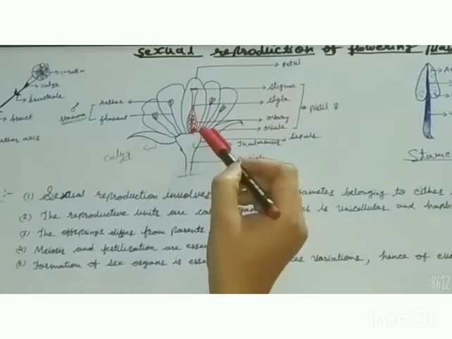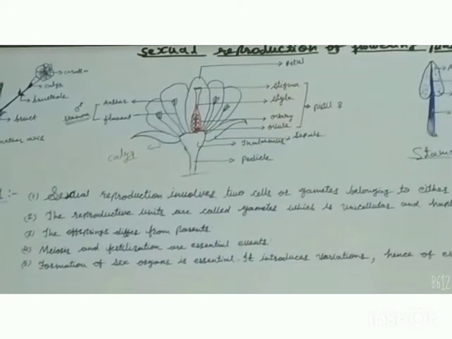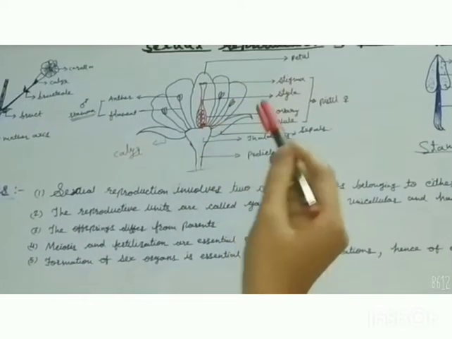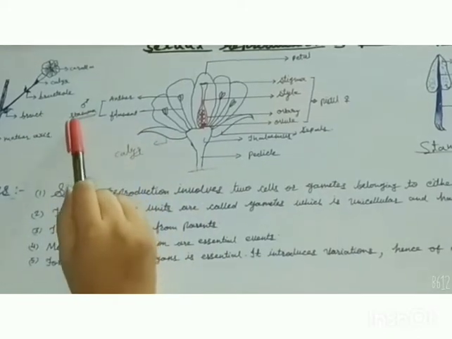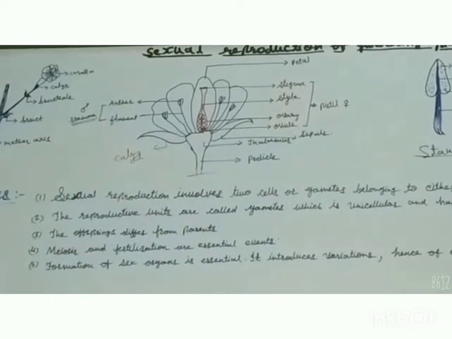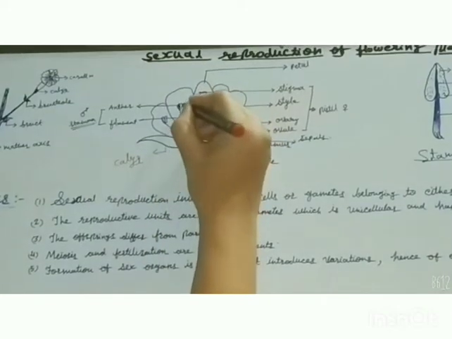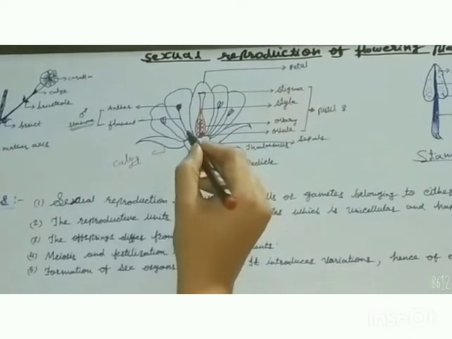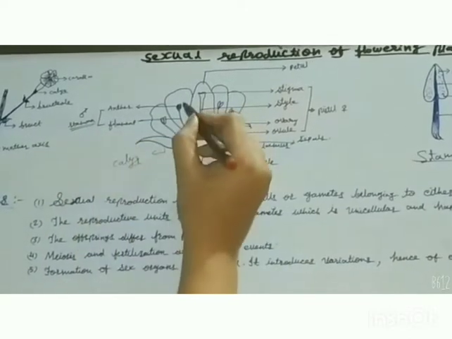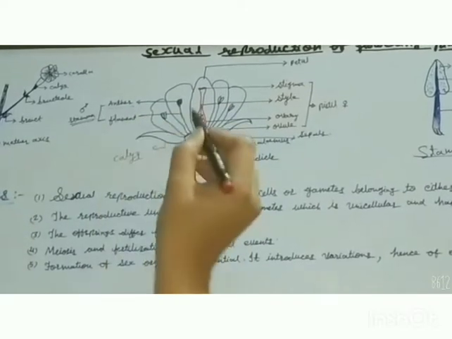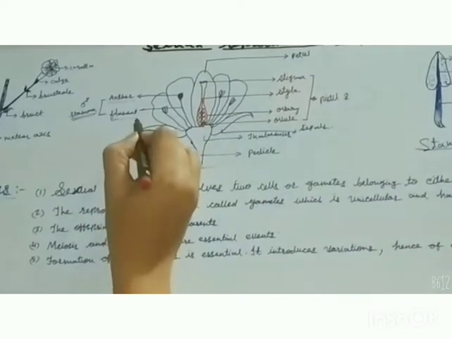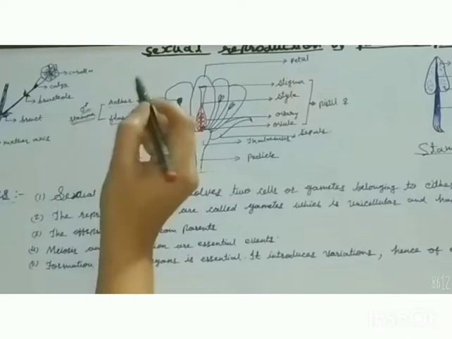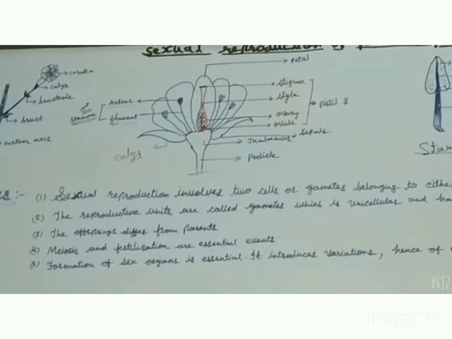Then after, male and female reproductive organs are there which make two separate whorls. The third whorl is of the male reproductive organ which is called the stamen. You may see here, it's a bilobed structure which is attached with a stalk or filament-like structure. This lobed structure is called the anther lobe and the stalk is called the filament, and commonly they are called the stamen. They form the male reproductive organ in which the male gamete forms.